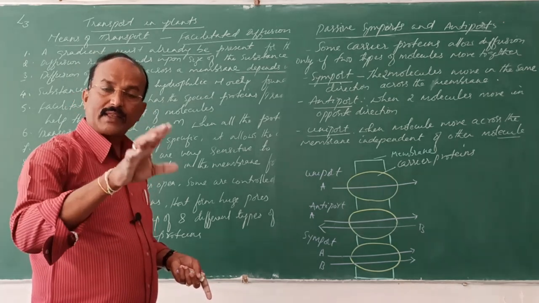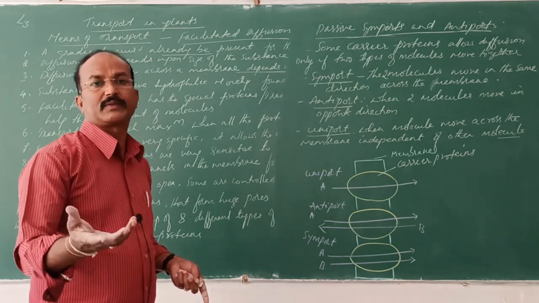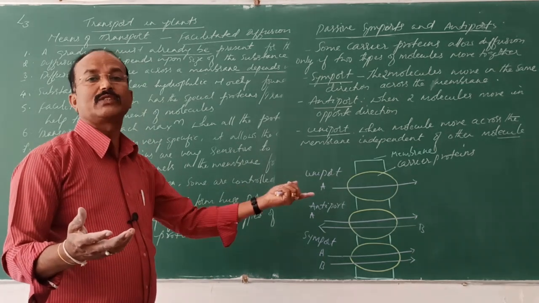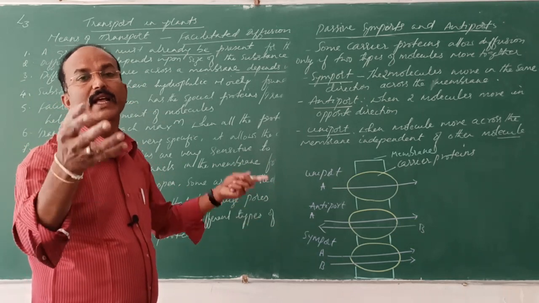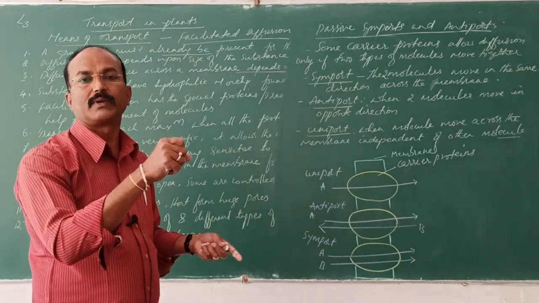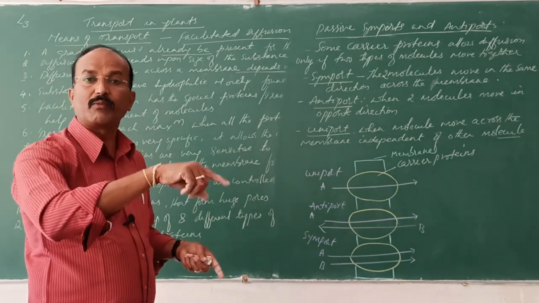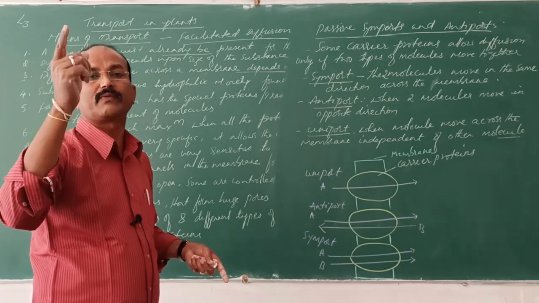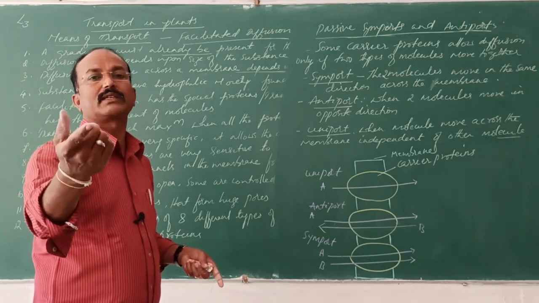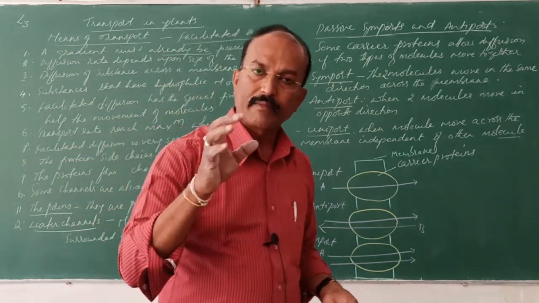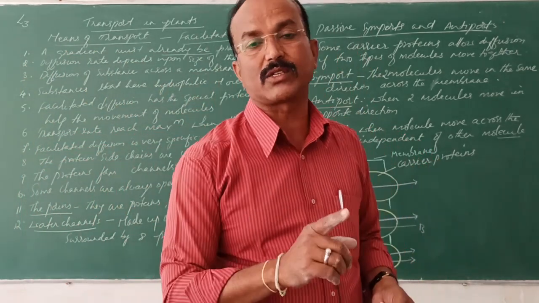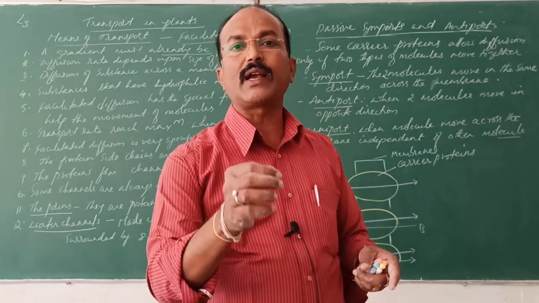Within the cell there are more number of solutes or substances already present, and outside the cell there are lesser number of solutes or substances present. Even then the cells pick up those substances from outside. From lower concentration to higher concentration, when the molecules move against the concentration gradient, then it is called as active transport against the concentration gradient. So it is called as uphill.